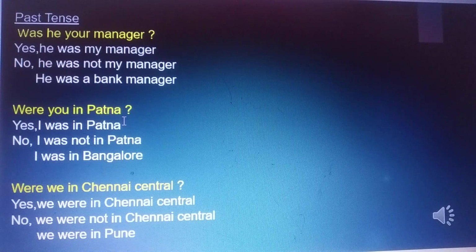Were you in Patna? Yes, I was in Patna. No, I was not in Patna. I was in Bangalore. Were we in Chennai Central? Yes, we were in Chennai Central. No, we were not in Chennai Central. We were in Pune.